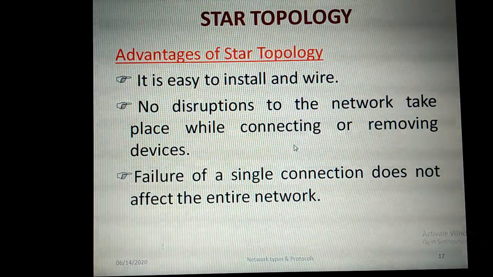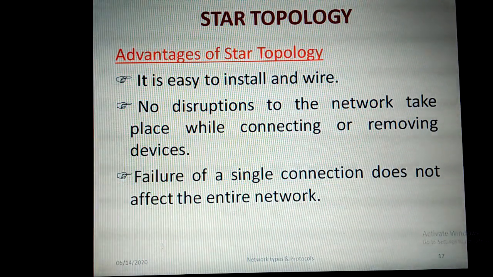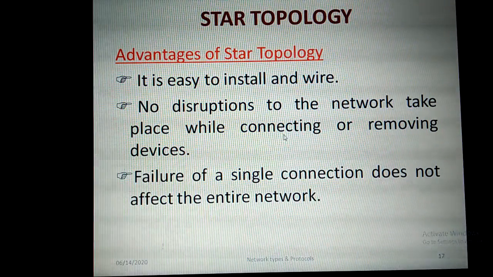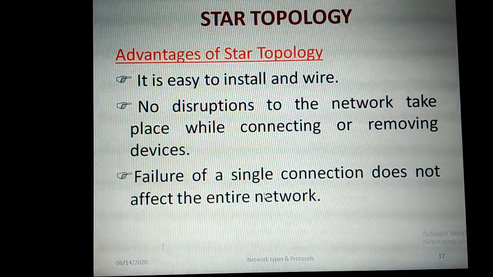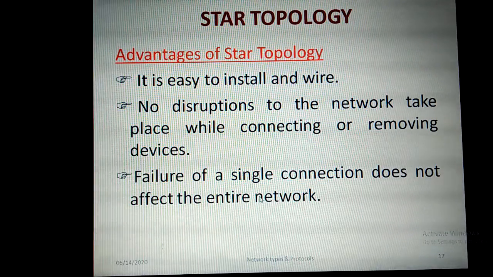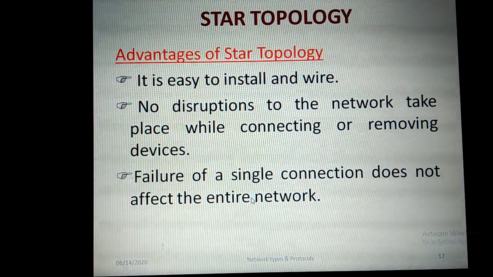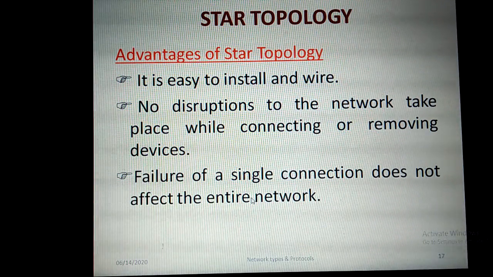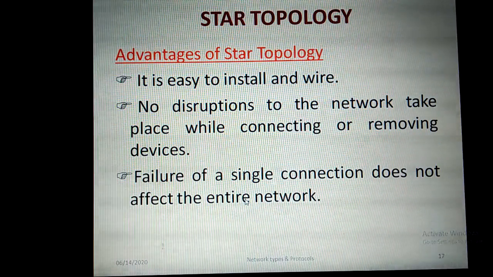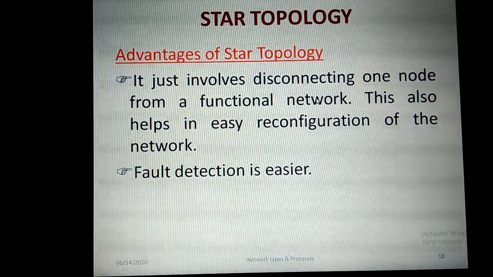Star topology, next, advantages: it is easy to install and wire, and no disruptions to the network take place while connecting or removing devices. Failure of a single connection does not affect the entire network, because only that single device will get affected. We can remove that device by separating the cable, because every node will have an individual wire. If we disconnect that wire, then that node will be removed from the network. So a failed node can be easily removed. It just involves disconnecting one node from a functional network.